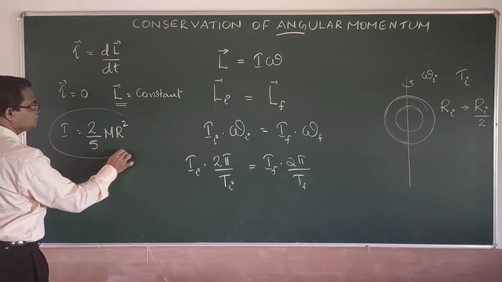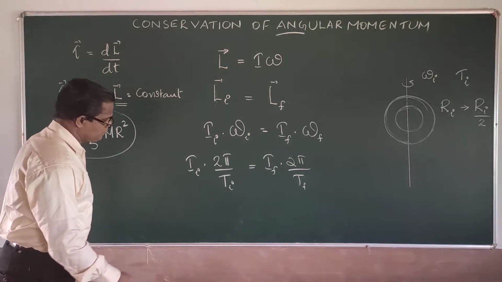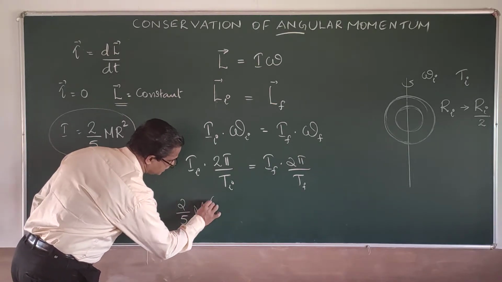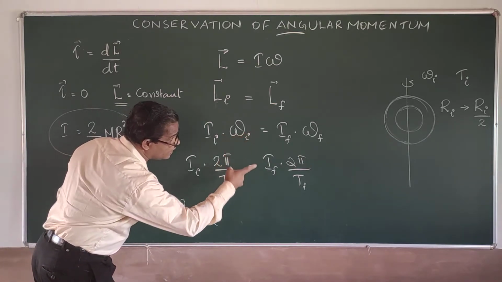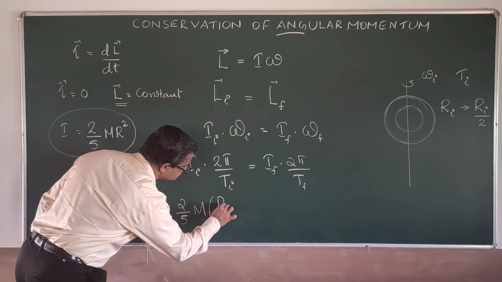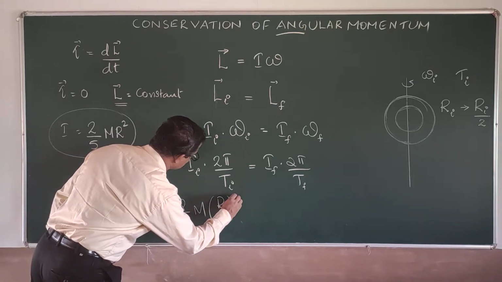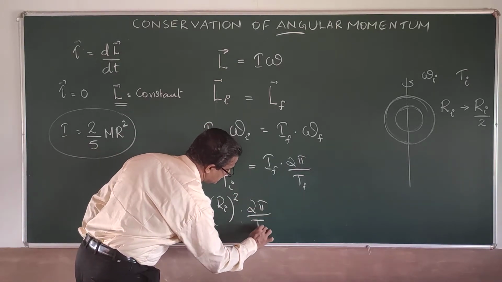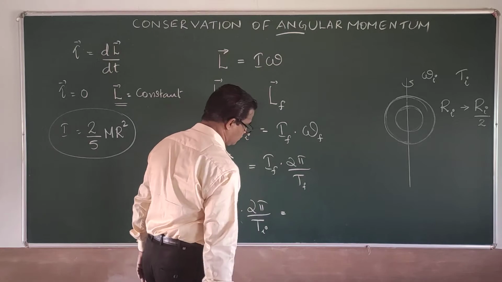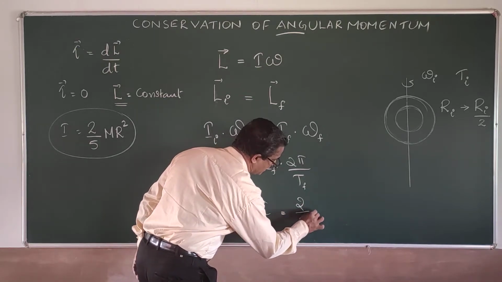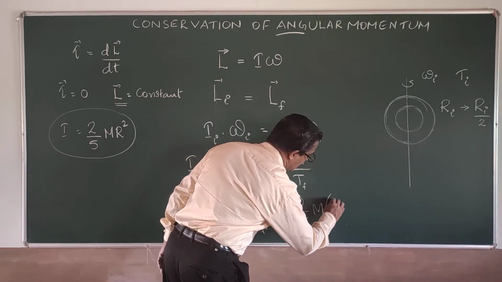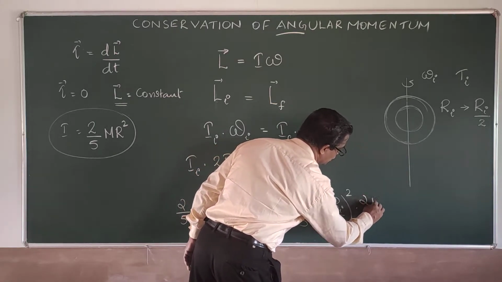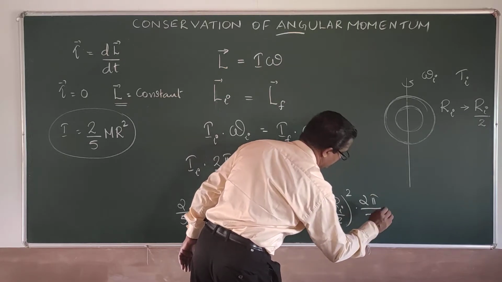As I apply that over here, 2 by 5 m into r initial square into 2 pi by T initial will be equal to 2 by 5 m into r initial by 2, the whole square, into 2 pi by T final.